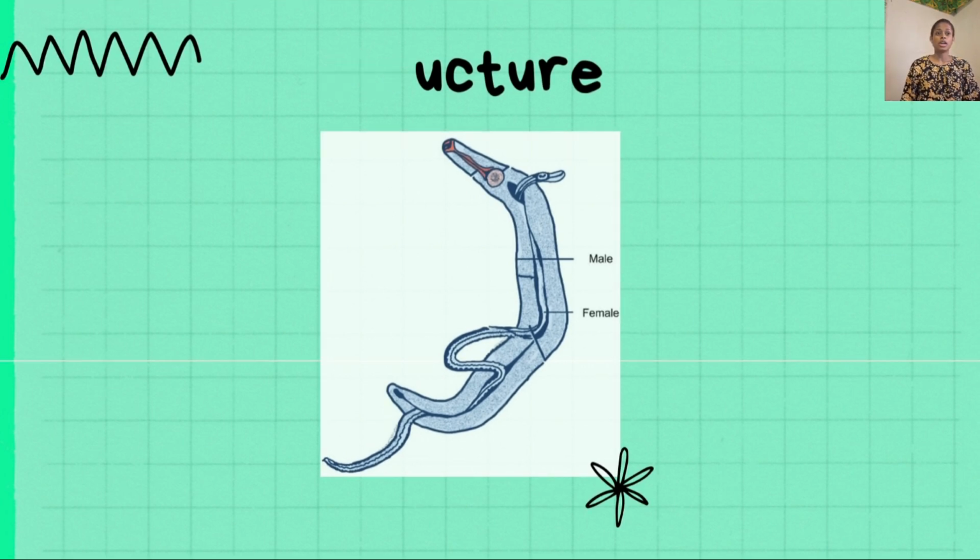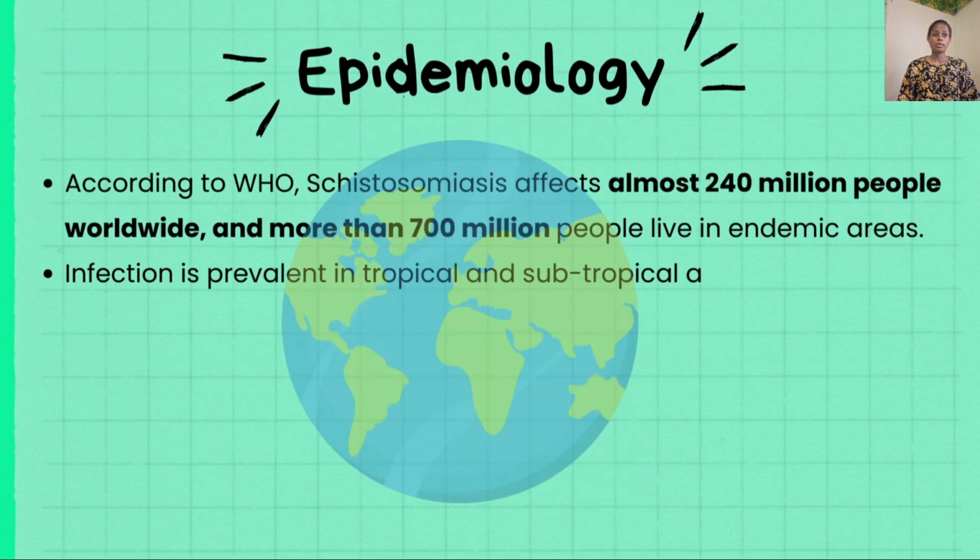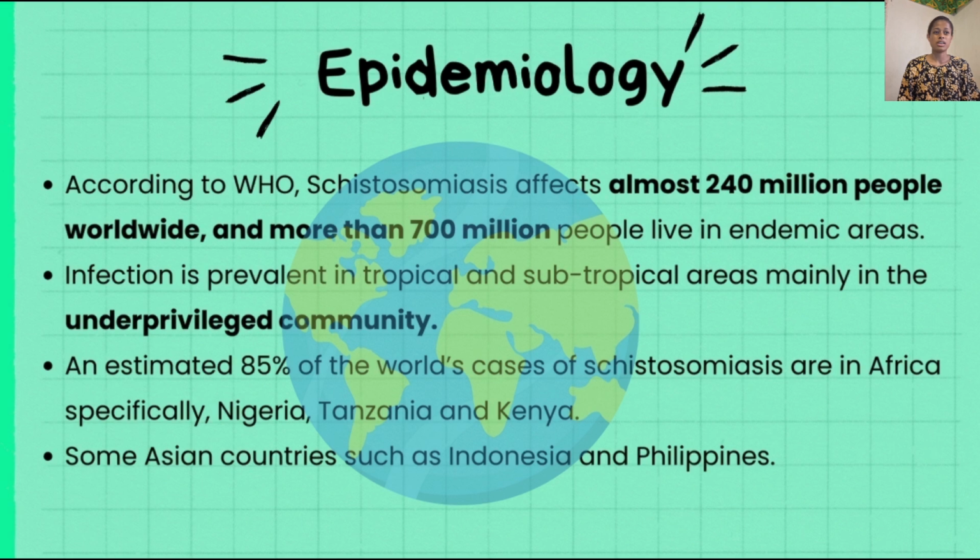Let's move on to the epidemiology. According to WHO, schistosomiasis affects almost 240 million people worldwide, and more than 700 million people live in endemic areas. This infection is mostly prevalent in tropical and subtropical areas, mainly in underprivileged communities. An estimated 85% of the world's cases are in Africa, especially in Nigeria, Tanzania, and Kenya, and some cases are also present in Asian countries such as Indonesia and the Philippines.